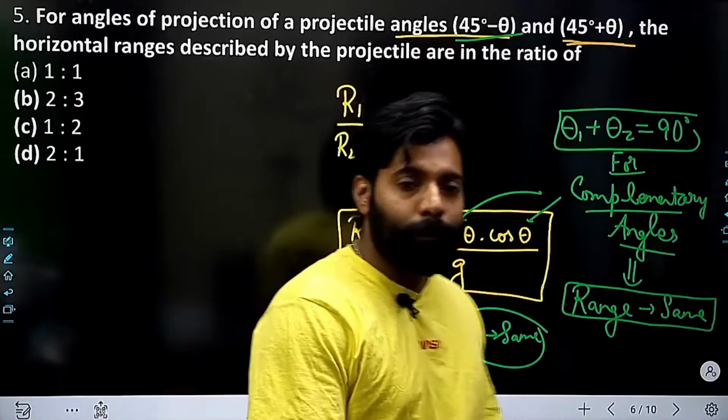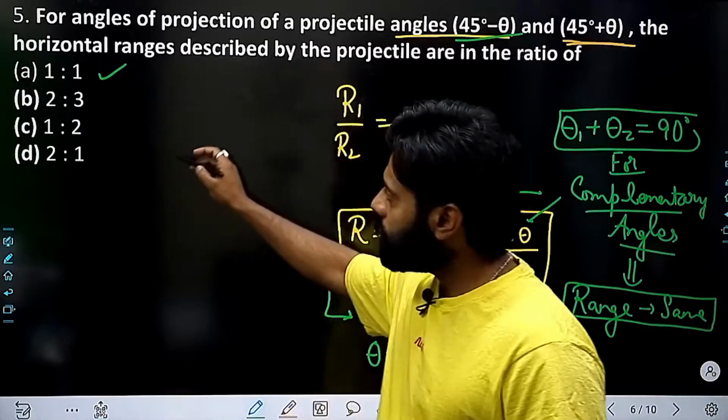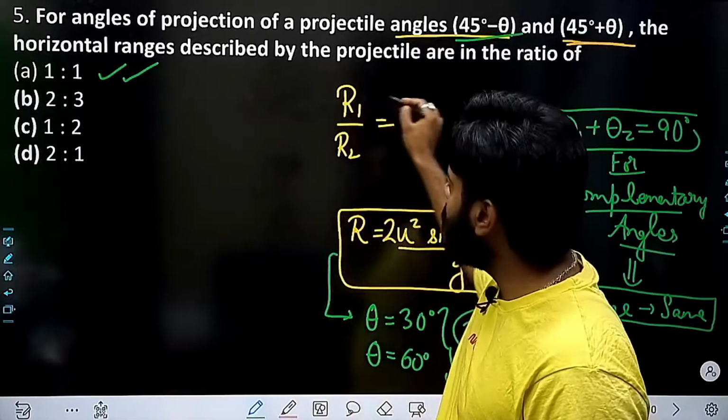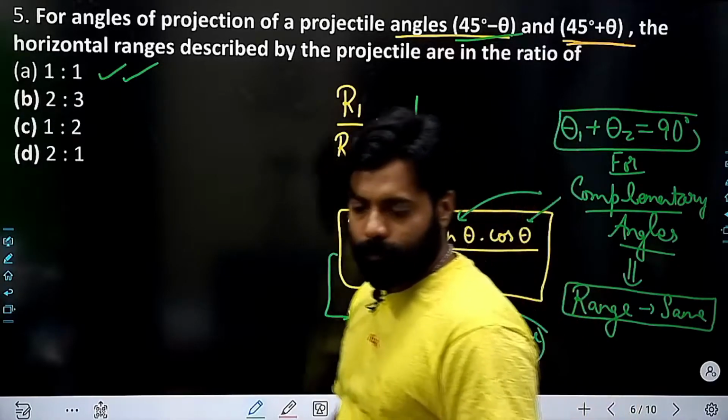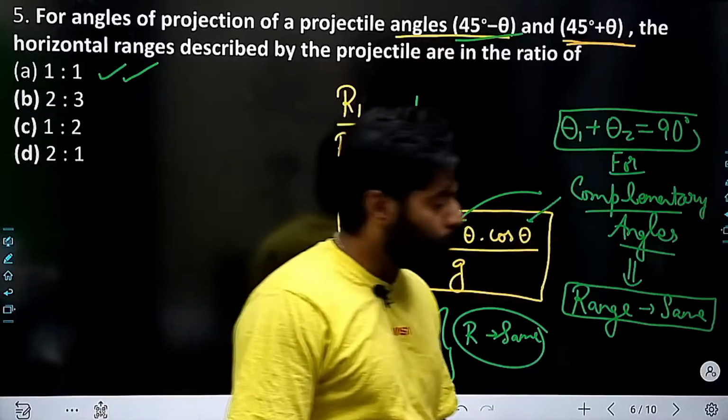So what must be the answer? 1:1. Because when ranges are same, the answer will be 1 by 1. Right? So let's move.